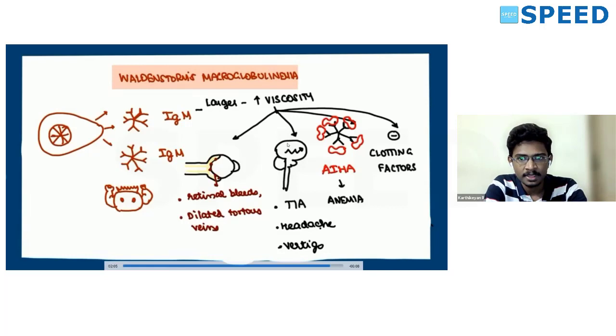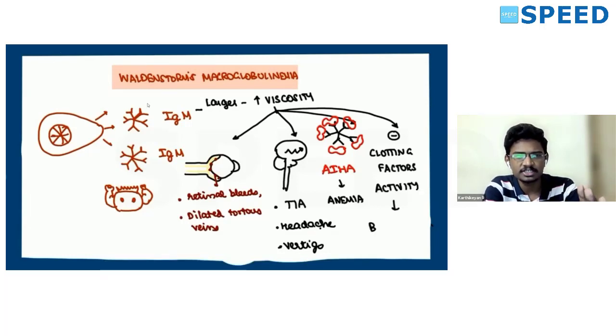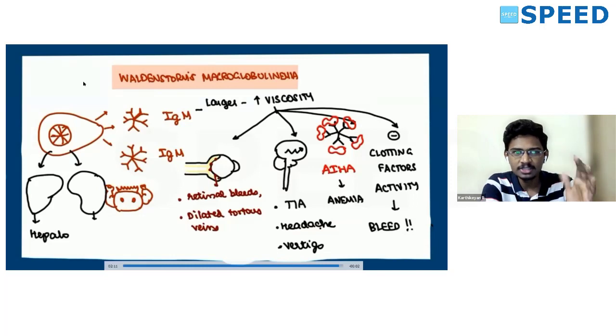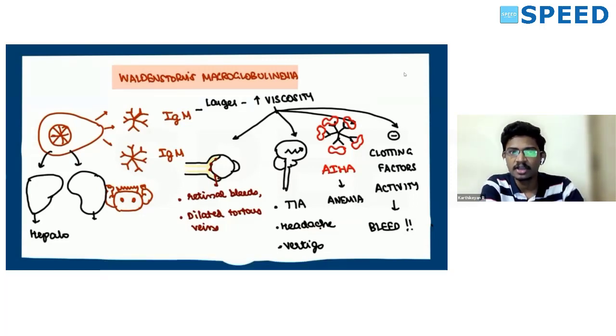Next, clotting factors. It inhibits the majority of the clotting factors, so the patients have an easy tendency to bleed. So all these characterize the characteristic features of Waldenstrom's macroglobulinemia.